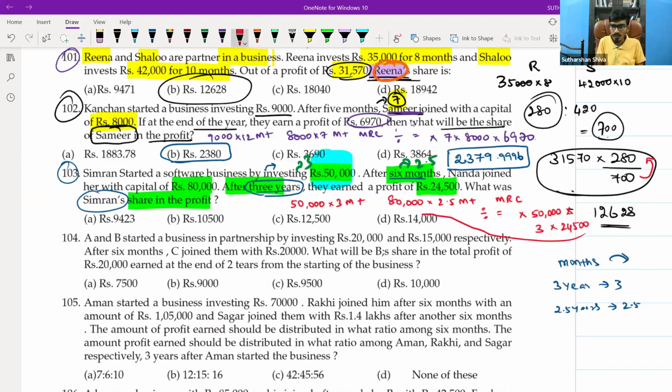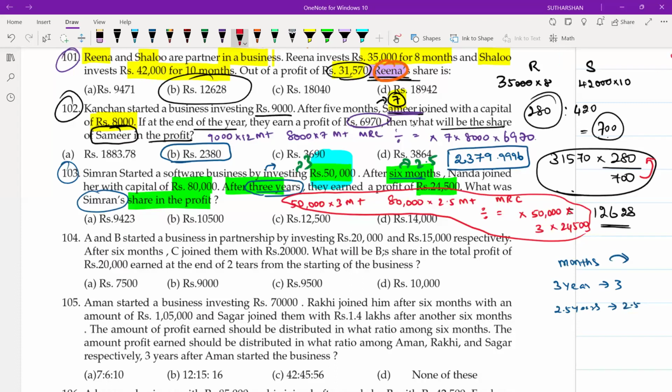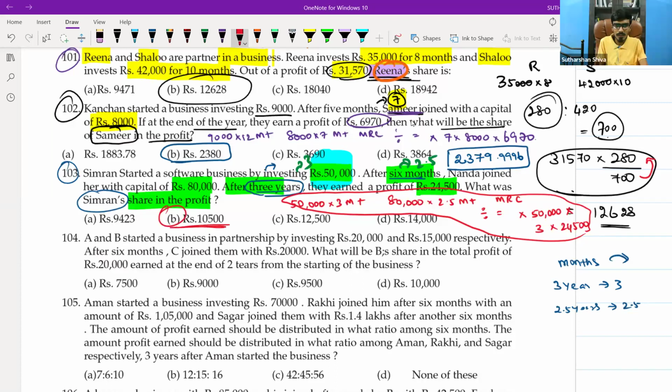Do this in your calculator. I am also doing it with you. The answer is 10,500, sir. You got 10,500. In this sum also you can do that. Rather than multiplying by 12 months, here we will complete it in years. Here they say after 6 months, so we will go with 3, 2.5, 1.5 years.